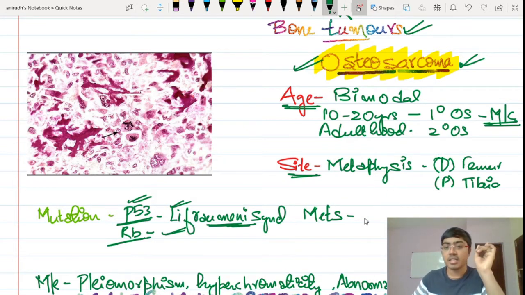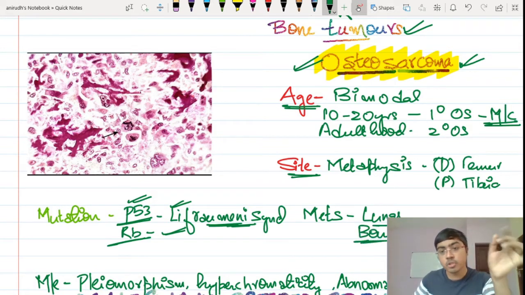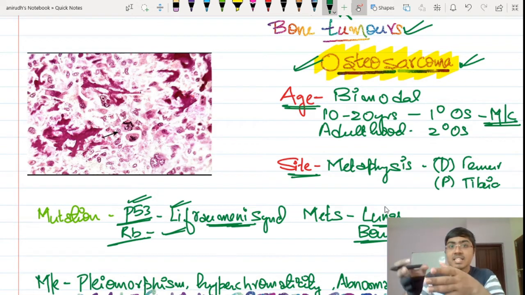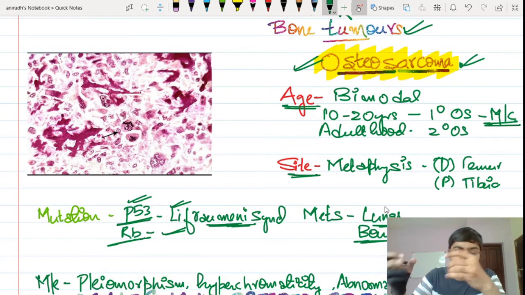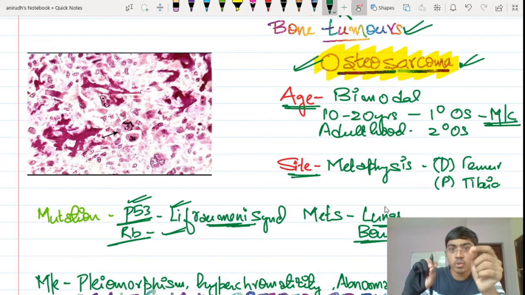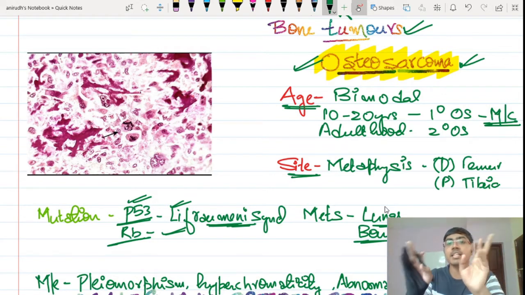Metastasis will occur into the lungs. Lungs is the most common, it seems, and also there is bone. So this bone to bone metastasis, the malignancy is arising in a bone and this is again going into another bone. So this bone to bone metastasis is seen typically in two tumors.